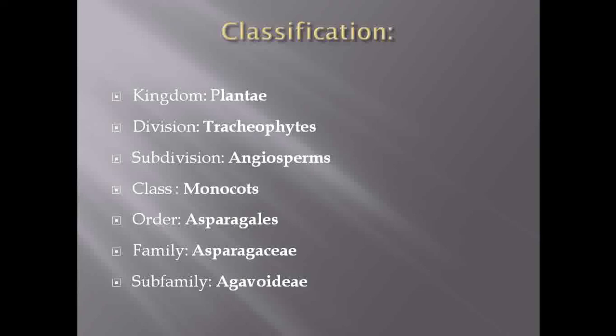Most of the members belonging to this family show these characters: parallel venation, an adventitious root system, and a single cotyledon. That's why they are included under the class Monocots. Then they belong to order Asparagales. And what are the characters of Asparagales? The stem observed in this family is basically underground. Then the family belongs to family Asparagaceae.